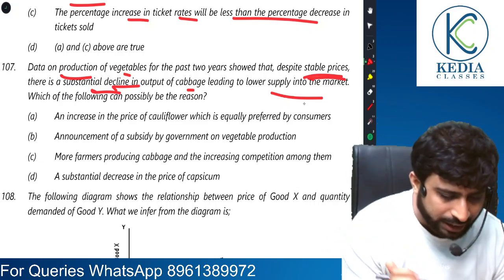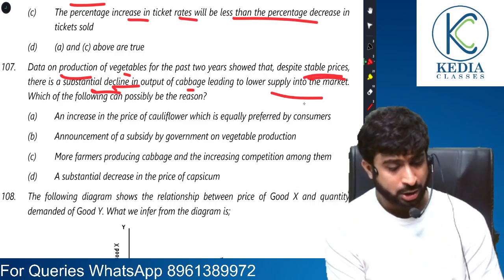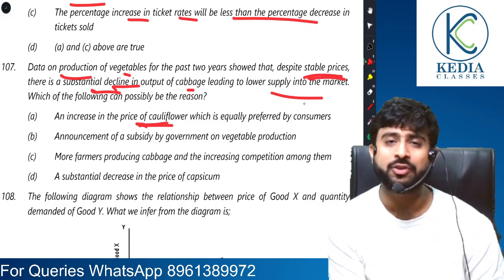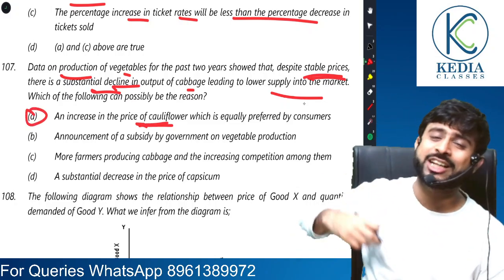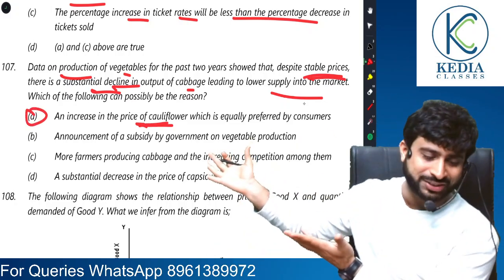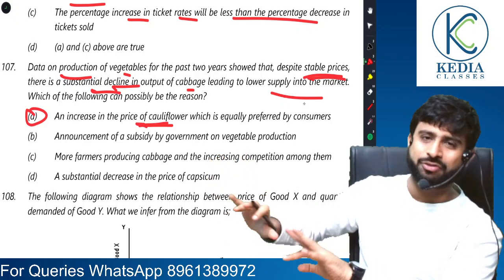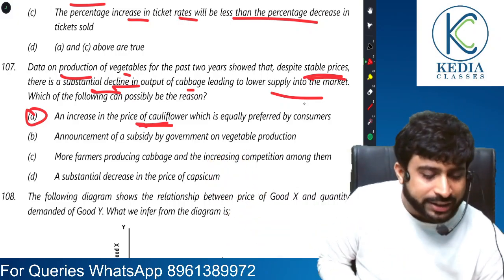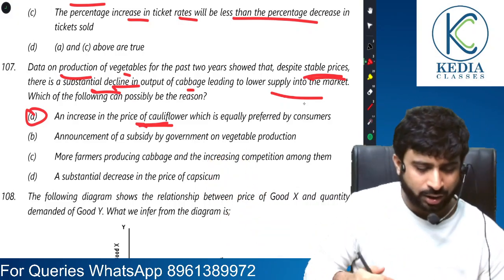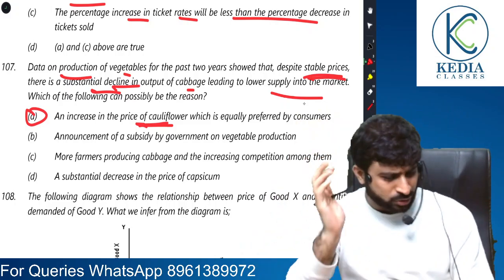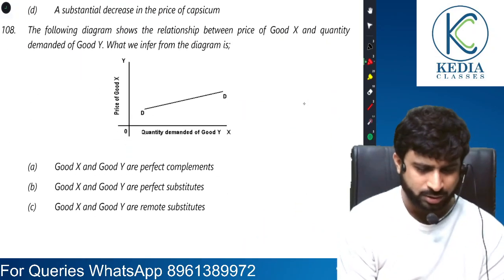Which of the following can possibly be the reason? Yes, so an increase in the price of cauliflower. Maybe the suppliers prefer to grow cauliflowers in their backyards and their farms instead of cultivating cabbage. Yes sir, personally I don't like both, but it's okay, it's a part of the question.